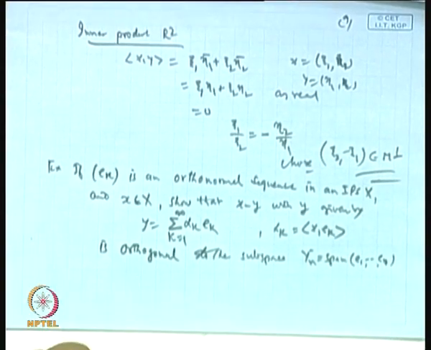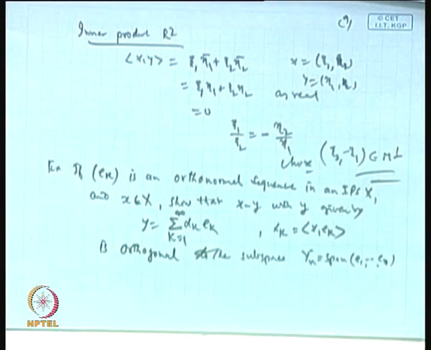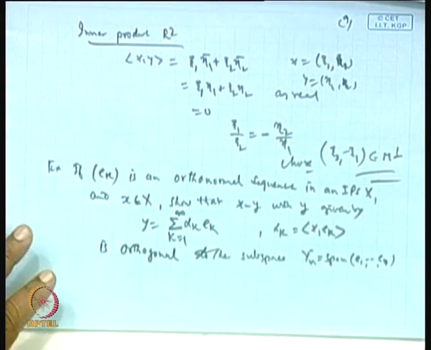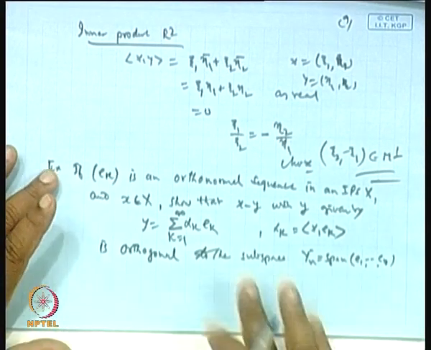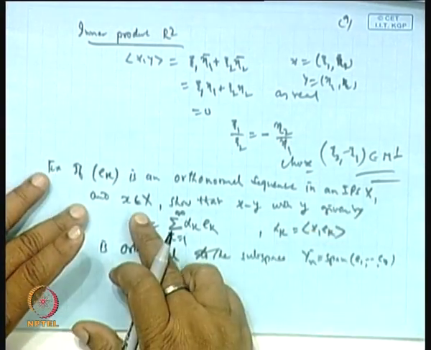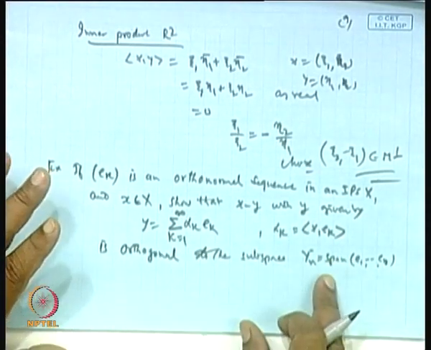Let us see what this is. So, how to get it? Basically, what we have is an orthonormal sequence e_k and x is any element of X, so that x minus y_n, with y_n given by this, is orthogonal to the subspace Y_n.